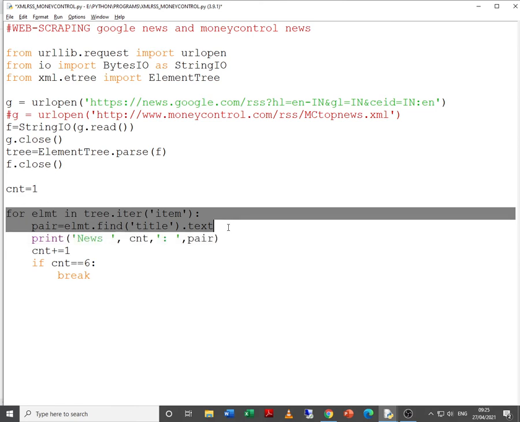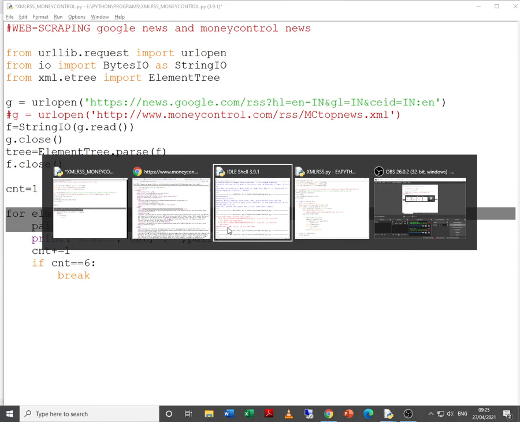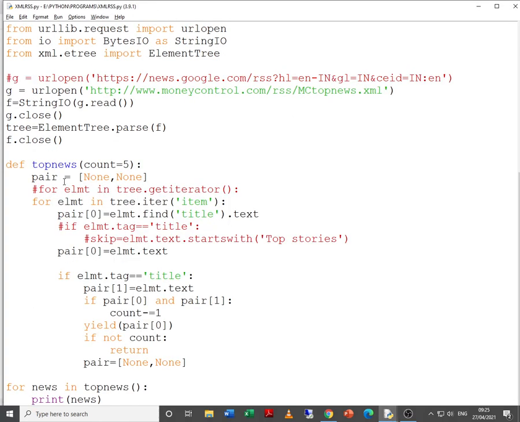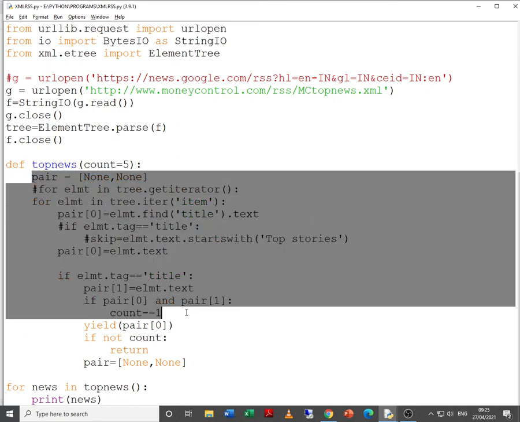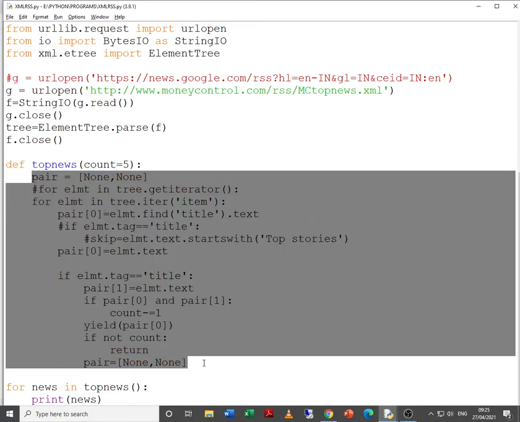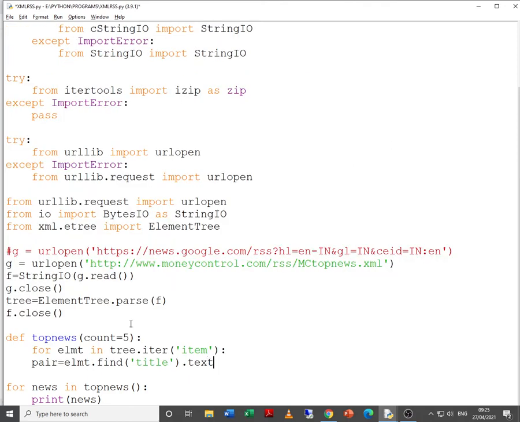Control C, top news. Let me just remove all this. What we have is we go through the item and then we fetch.